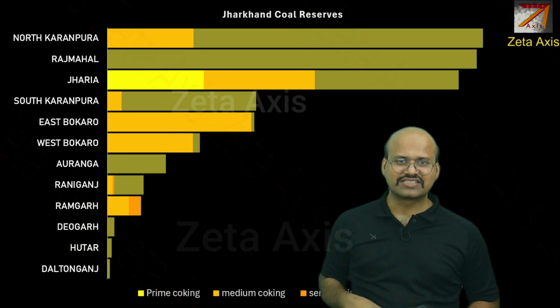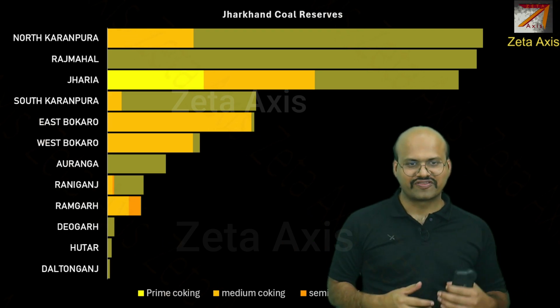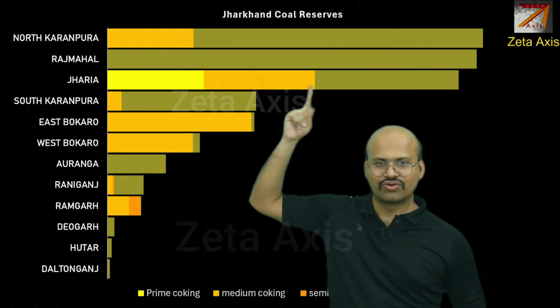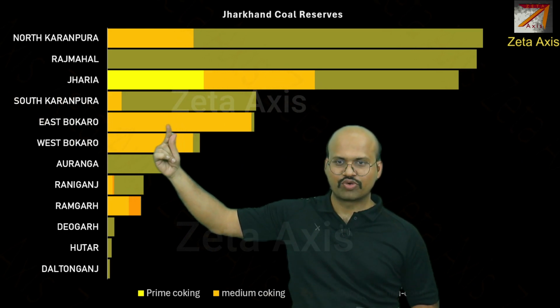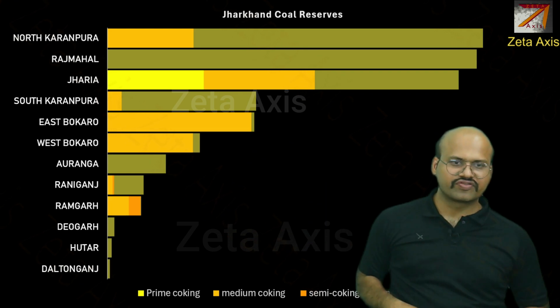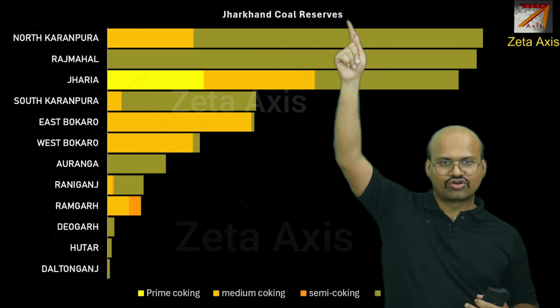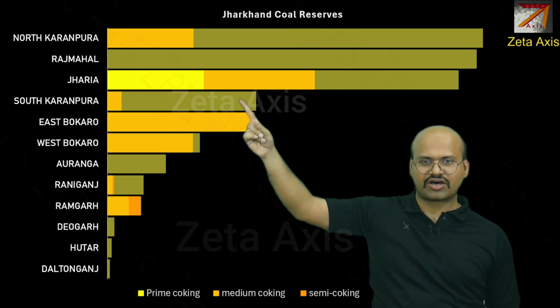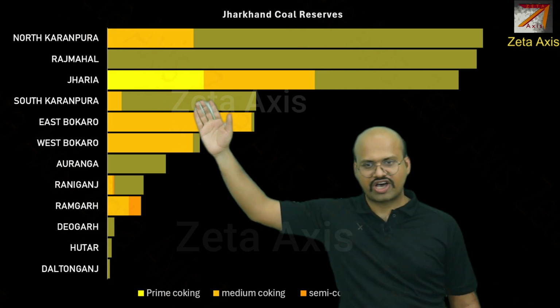We have already seen this chart where we indicate the coal reserves of Jharkhand, and we can clearly see that the most coking coal comes from Jharia, then East Bokaro and West Bokaro. Even though in terms of the total coal reserves, we have North Karanpura which has the highest coal reserves, followed by Rajmahal, Jharia, South Karanpura, East Bokaro, West Bokaro and so on.